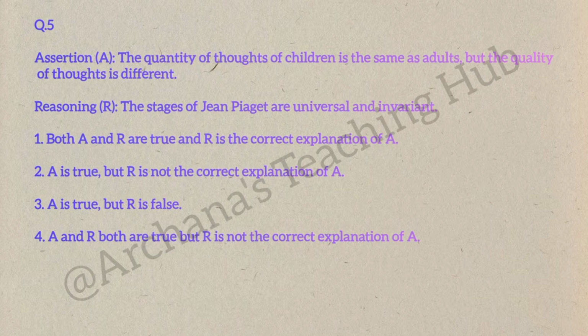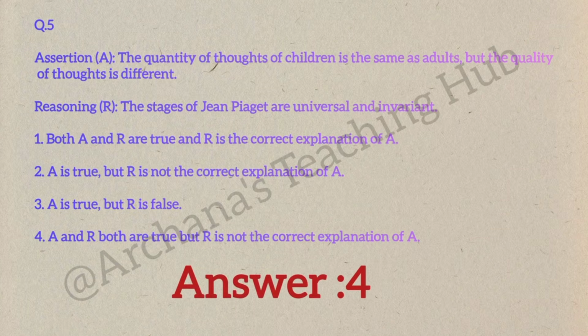Option 4: A and R both true, but R is not the correct explanation of A. Correct answer is 4. Both statements are true, but universality of the stages does not explain the difference in the quality of thinking.